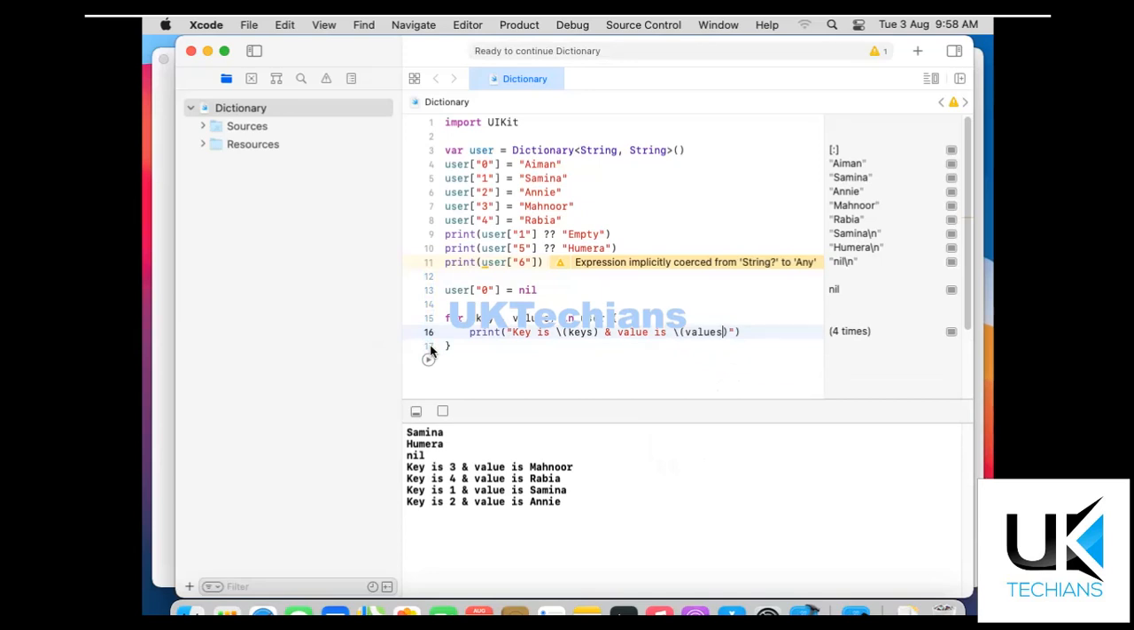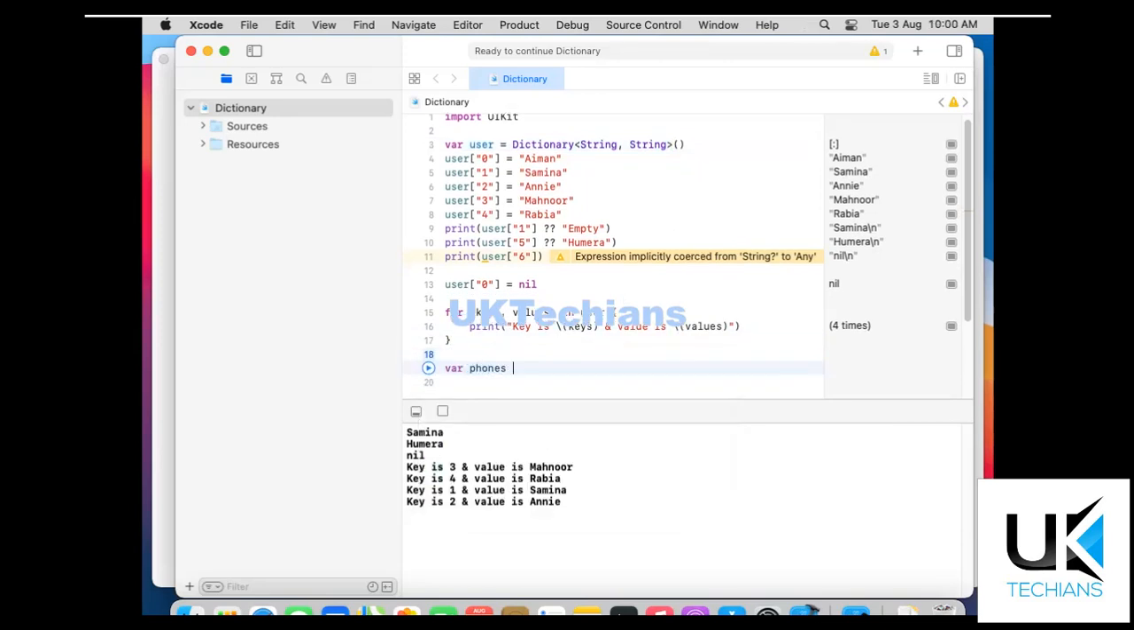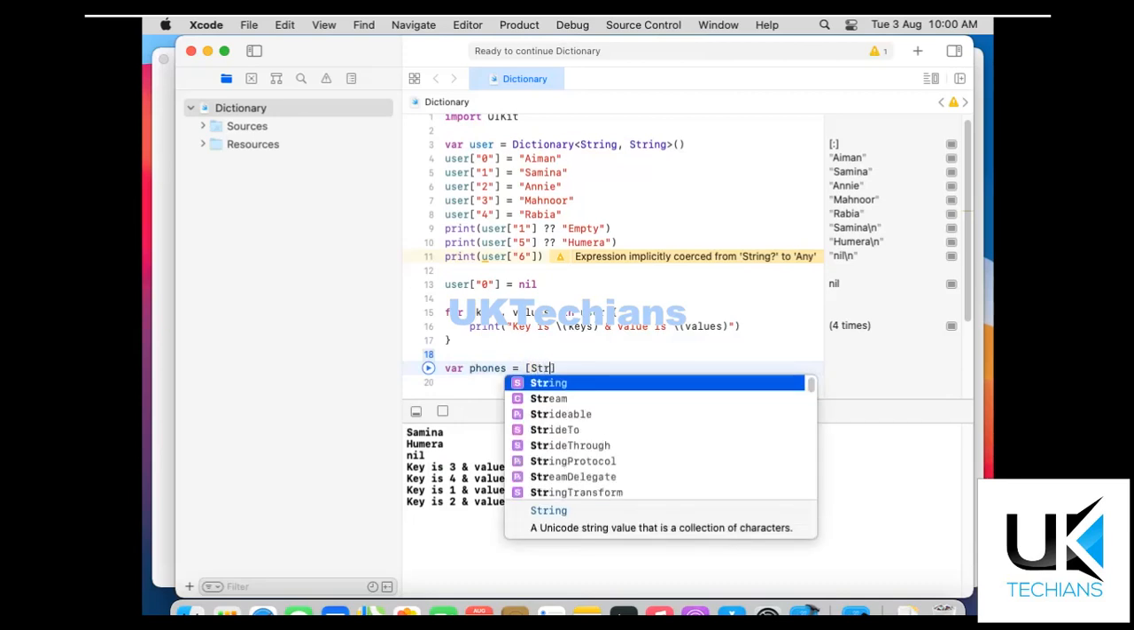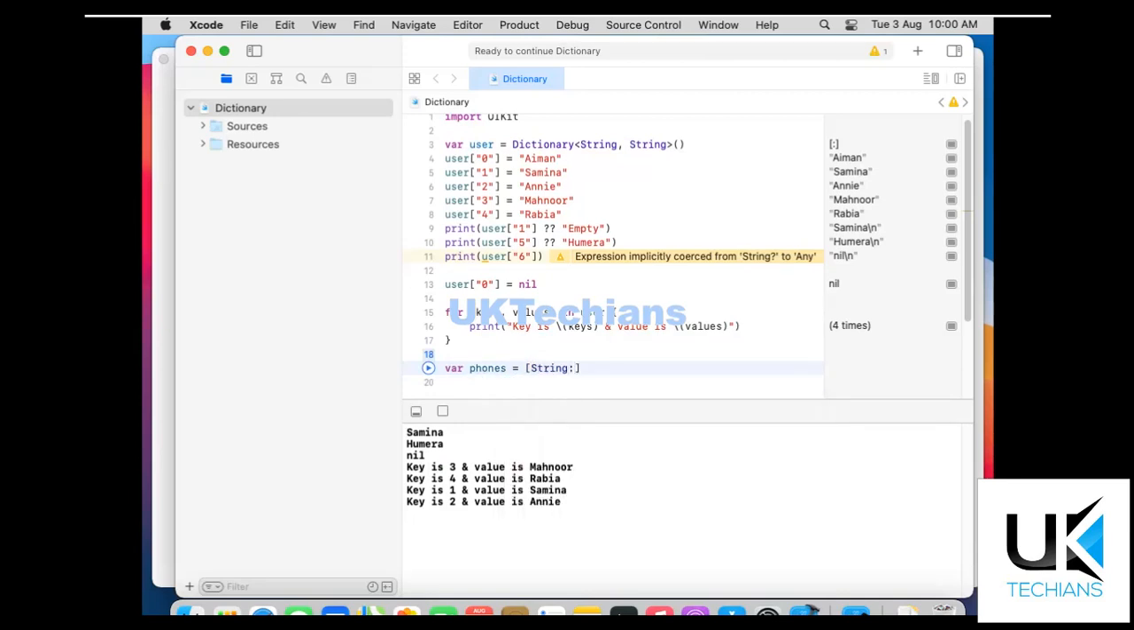What I said earlier, we can initialize this dictionary in another way also, right? We can initialize it like this: var font equals to, then start and end the square brackets, then we have to define the type of the key, then the colon, and the value type. This is the data type of key and this is the data type of value, and I just forgot to mention the brackets here.